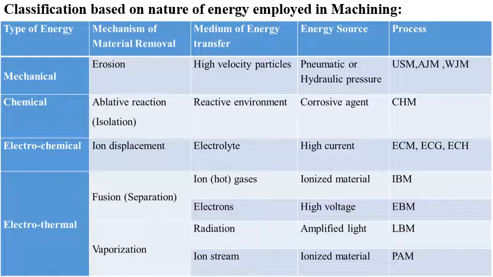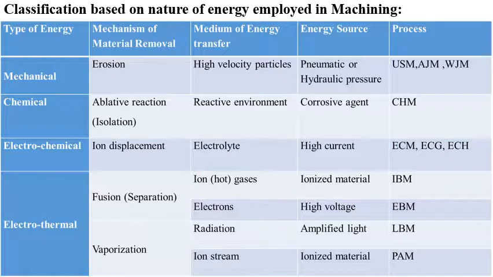And the medium of energy transfer here is electrolyte. Electrolyte is the medium of energy transfer. And here the energy source is high current. Here the processes are ECM, ECG, ECH, electrochemical machining, electrochemical grinding and electrochemical honing.